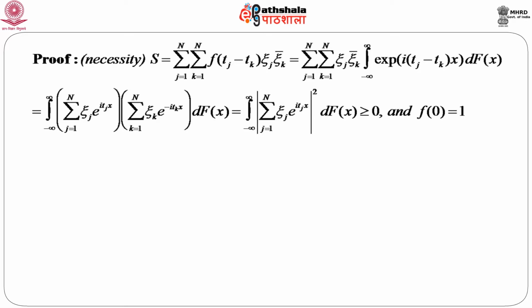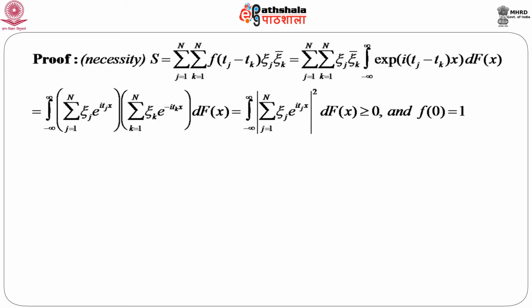Now, just changing the order of integral and summation, I can get the sum over j of xi_j e to the power i t_j x, into the sum over k of xi_k bar e to the power minus i t_k x, and the integral of the whole thing with respect to dF(x). It can be immediately shown that this quantity is nothing but the modulus of the sum of xi_j e to the power i t_j x, whole square. Being the modulus of this function, this is always positive. So this entire quantity is non-negative, and the necessity part is proved.